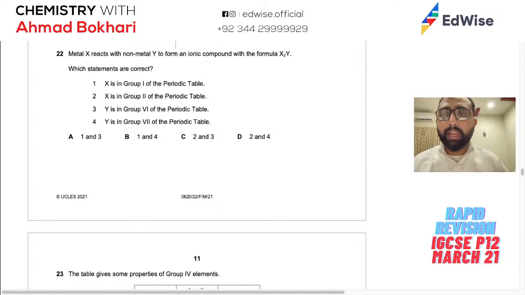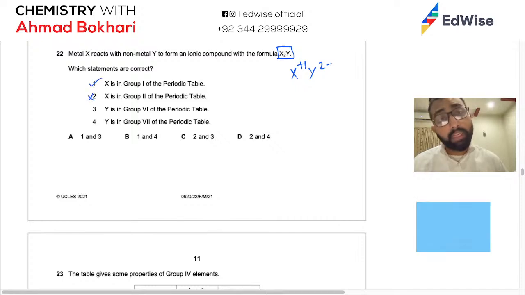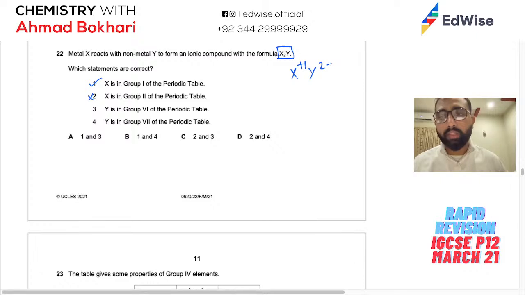Alright, metal X reacts with non-metal Y. So there's a metal and a non-metal, so ionic bonding, with the formula X2Y. What does it show? It shows Y has a negative 2 charge and X has a positive 1 charge, or some multiple of 1 to 2. Which statements are correct? X can be in group 1. X in group 2 cannot be. Y in group 6 can be, because it has gained 2 electrons. Y in group 7 cannot be. So there you go. This is just a ratio flip question. It's very simple. We just calculated it.